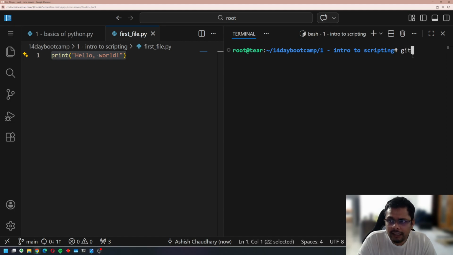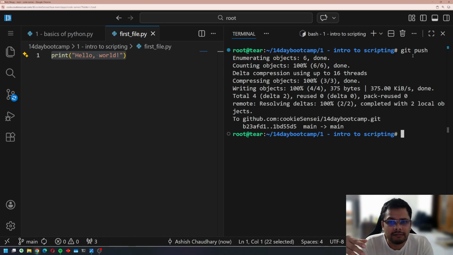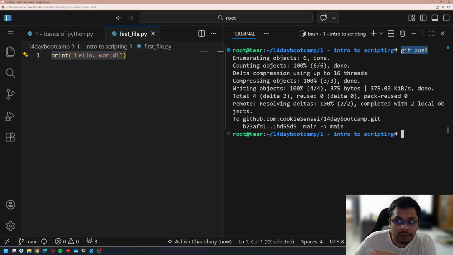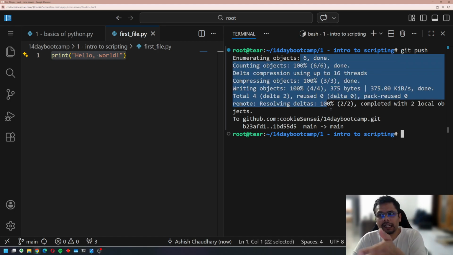Now I'm telling Git to push these changes from my browser to GitHub. Basically, when you open these Cloud Labs, you are required to do some kind of GitHub authentication, and a lot of authentication process will be there for safety reasons. My commands are working as of now, like my git push is working, but in your case it will not simply work, because I have set it up previously to work like this.